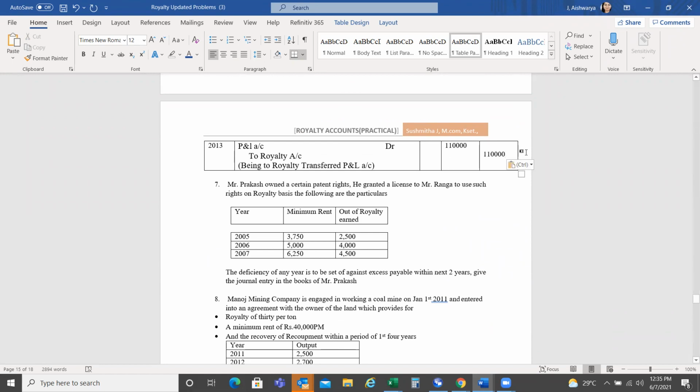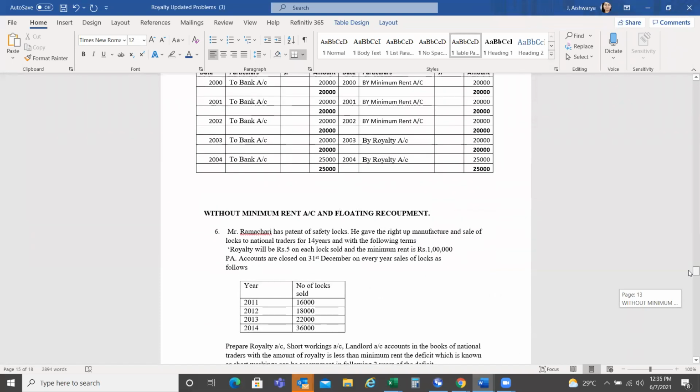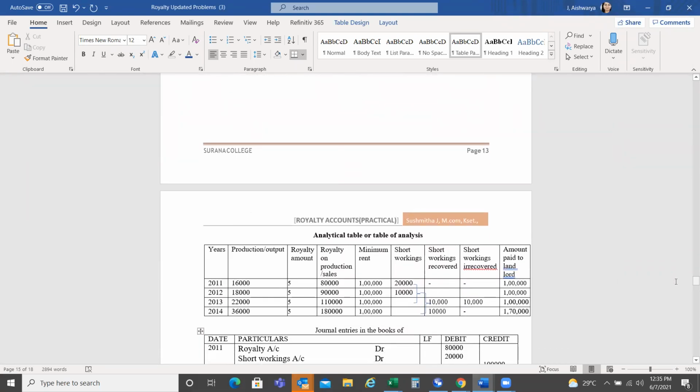And then after transferring to the P&L account, are there any other entries in 2013? After the recovery entry, is there any other entry? Short workings. Yes, irrecovery entries are there.